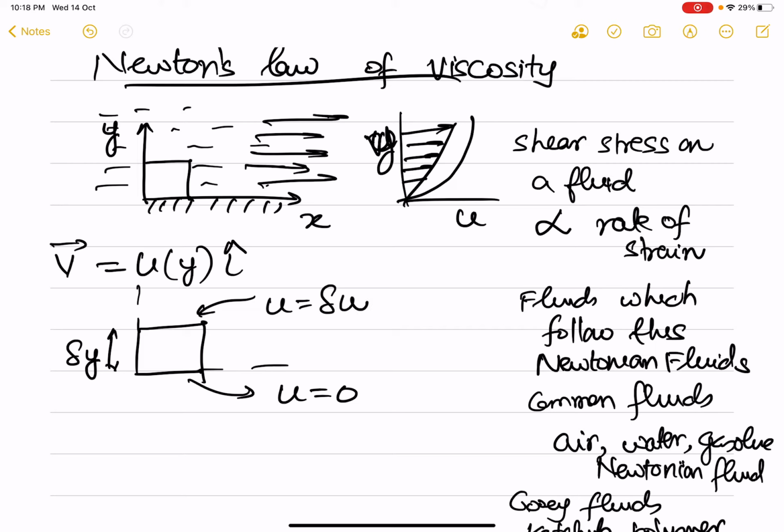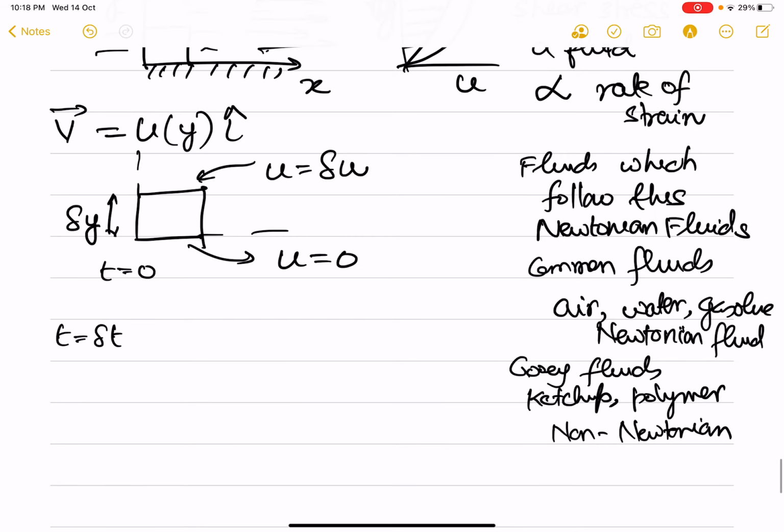Now this is the position at time t equal to 0. At time t equal to delta t, this rectangular element, at the bottom the velocity is 0, on top there is a velocity delta u. So this rectangle at time delta t will become a parallelogram.